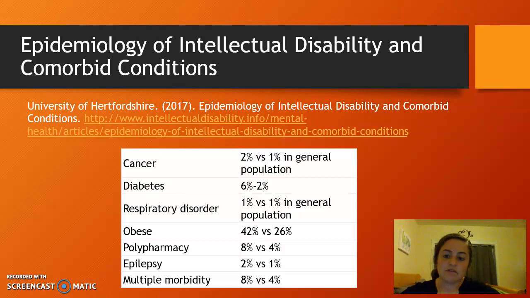A lot of them just have a higher risk of CVD, so anything related like diabetes and obesity is super increased in IDs. As you can see, in obesity, it's 42% compared to the general population at 26%. And they have an increase in diabetes versus the general population. So this is just one of the studies that showed that they do have an increased risk, and a lot of these can be decreased by doing exercise. So if they were to participate in exercise more, all these conditions could be reduced and their risk of getting them could be reduced.